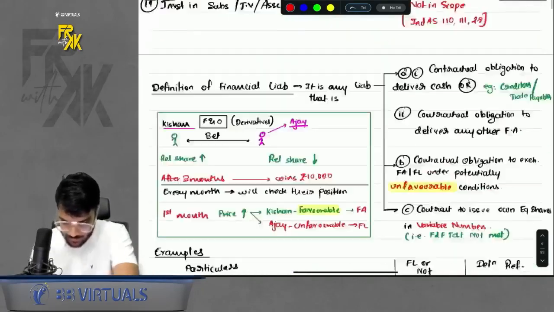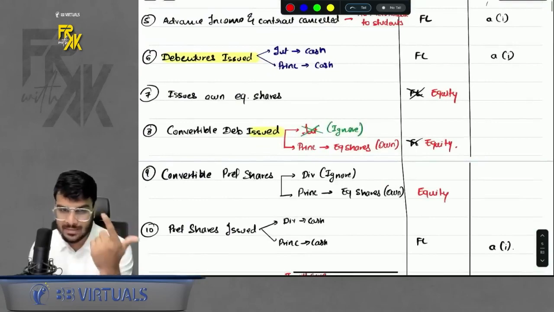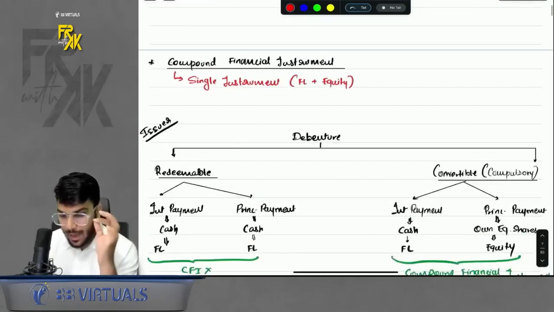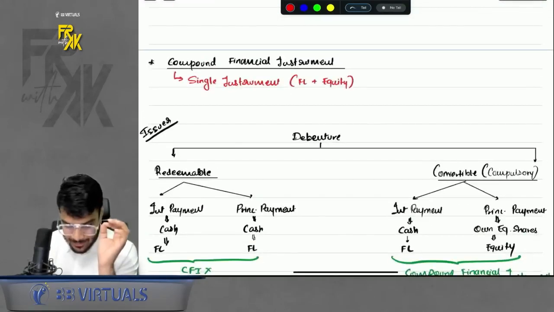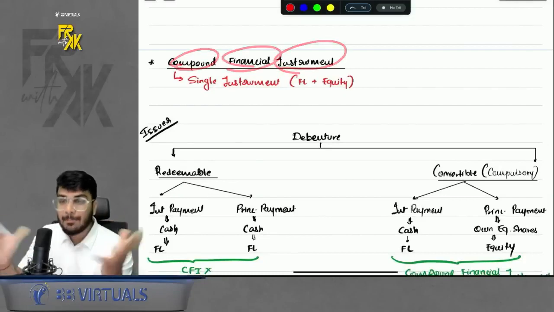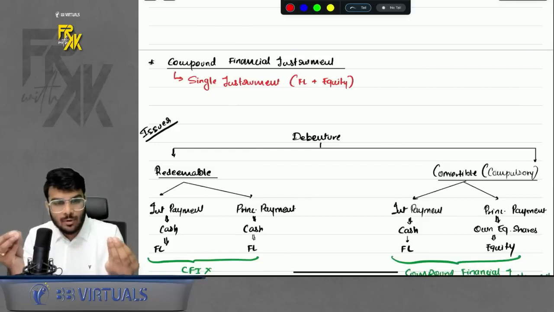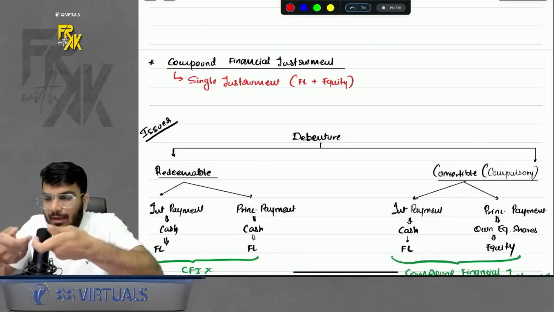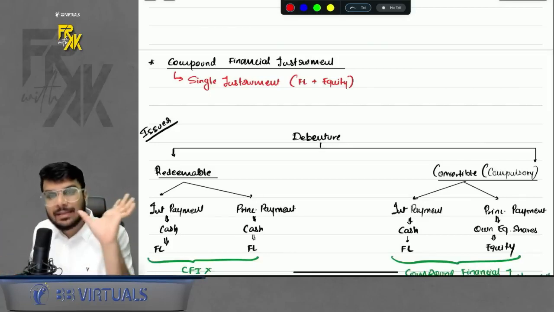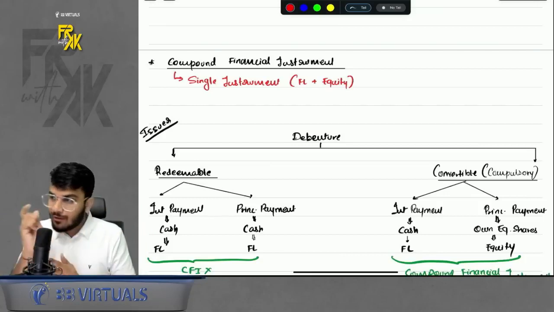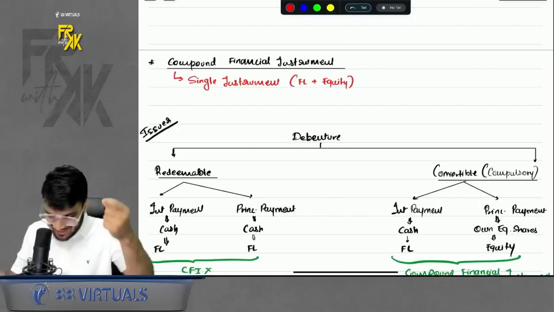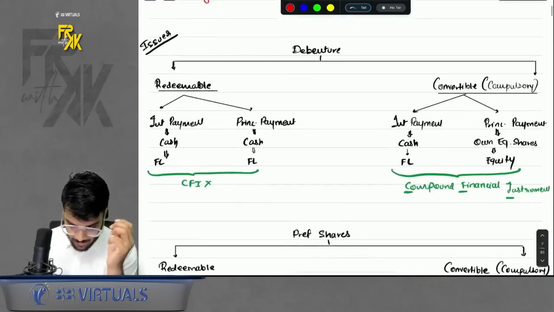Acha. So you understood what is FA, you understood what is FL. Now I am going to discuss one important concept, that is compound financial instrument. Now what is the meaning of a compound financial instrument? It is any instrument which has both components, a little FL and a little equity. That means in a single instrument you have a little FL also and a little equity also, a little love also, a little magic also. Okay sir. So that is known as a compound financial instrument, right?